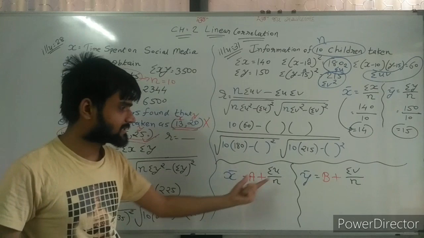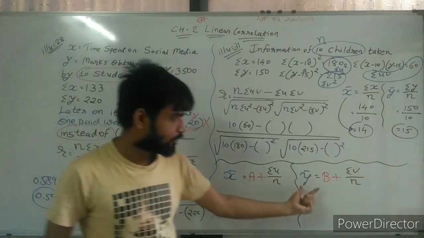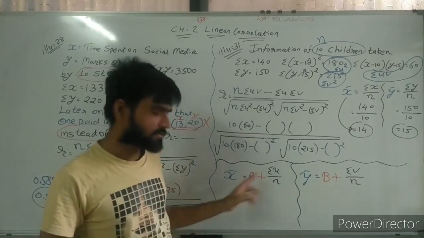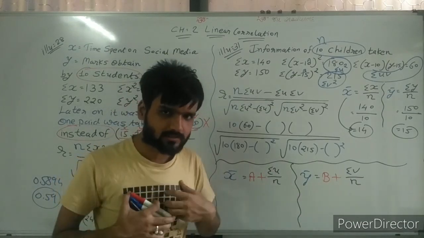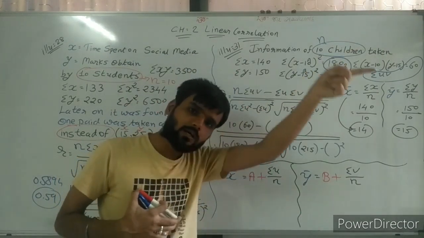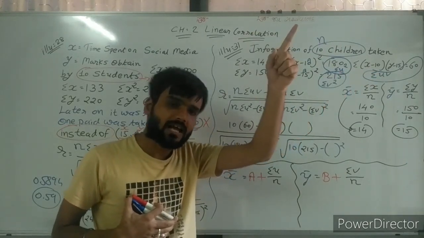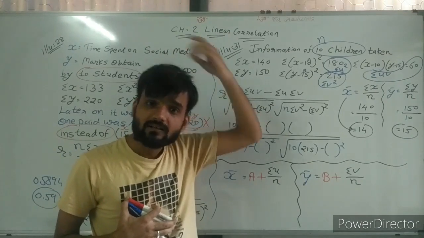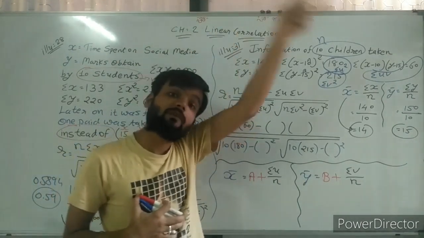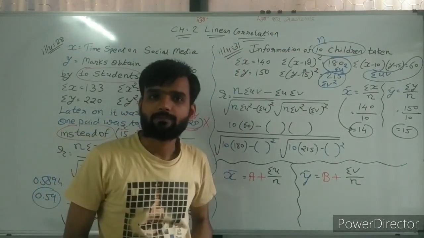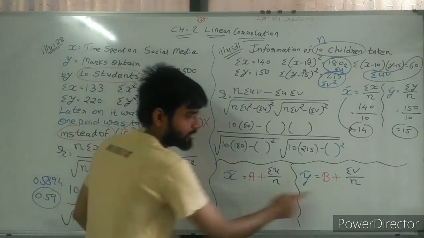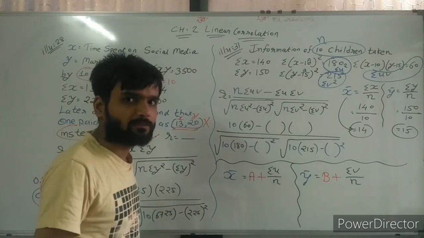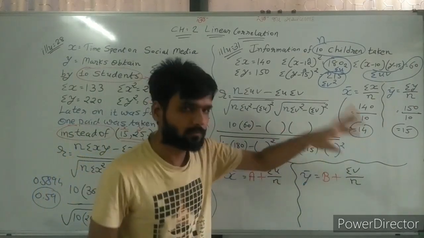On the basis of x bar we can find sigma u, and on the basis of y bar we can find sigma v. So x bar and y bar are very useful to us. Remember in 11th standard, whenever we assume and find r, we find x bar and y bar by a shortcut method. That shortcut method's formula is this, and on that basis we can find sigma u and sigma v here.